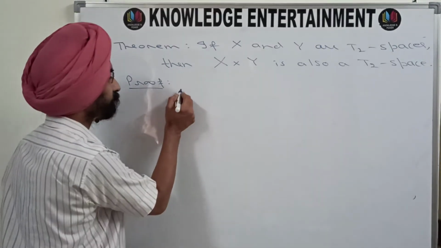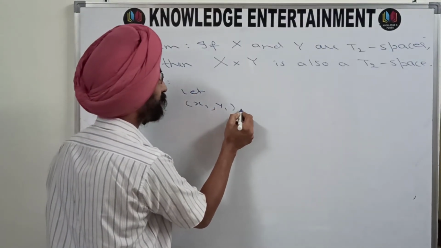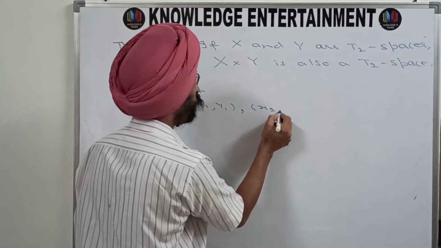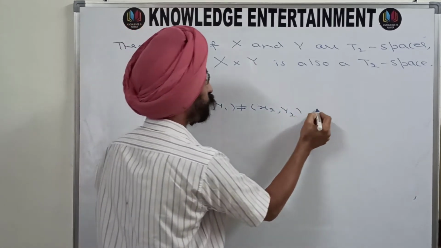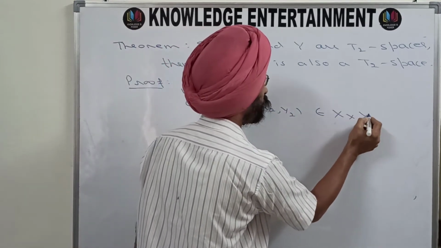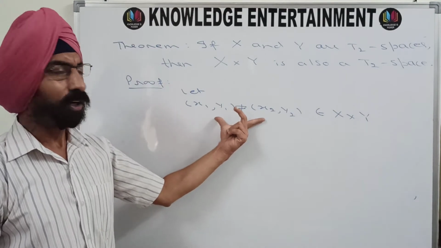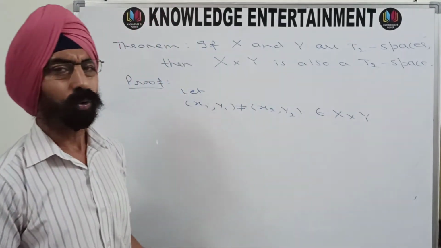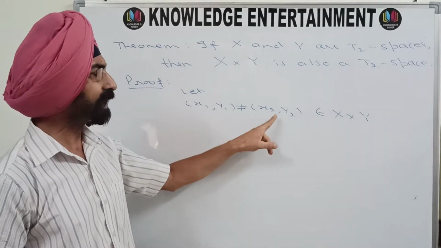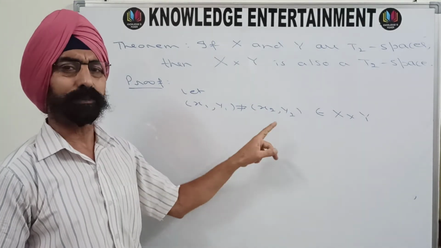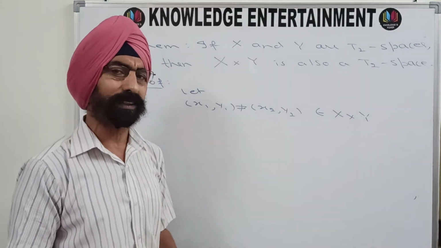So let (x1, y1) and (x2, y2) be 2 distinct points of X cross Y. I have taken 2 distinct points of X cross Y, and now I'll try to find an open set G containing the first, an open set H containing the second, and G intersection H must be empty. That will be enough to show that X cross Y is a T2 space.